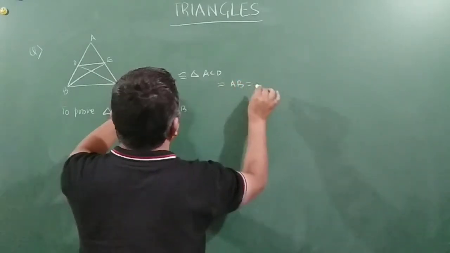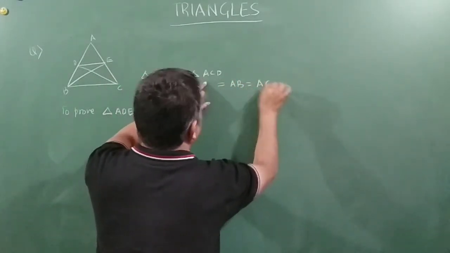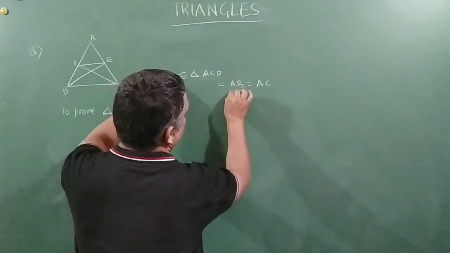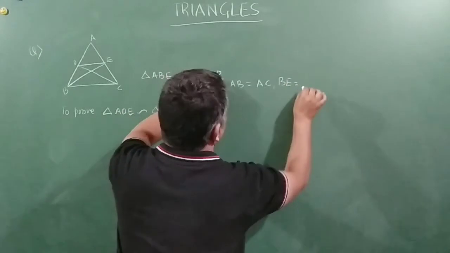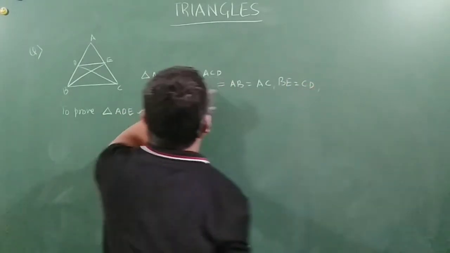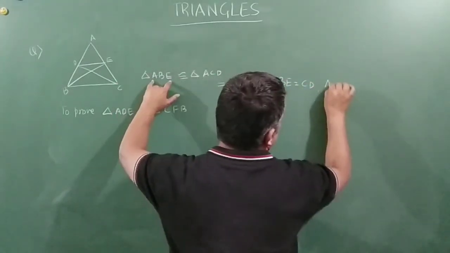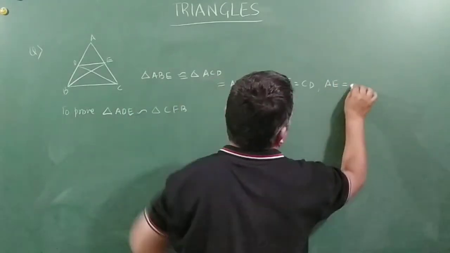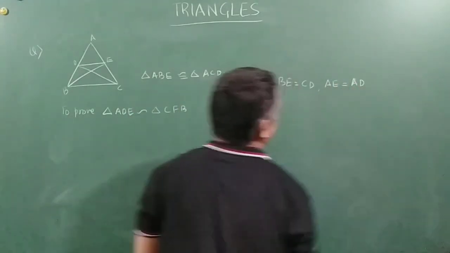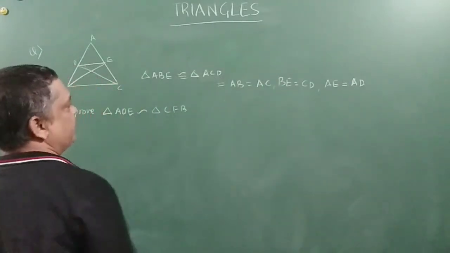AB is equal to AC and BE is equal to CD and AE is equal to AD. Right? So these are the three conclusions that we can draw.